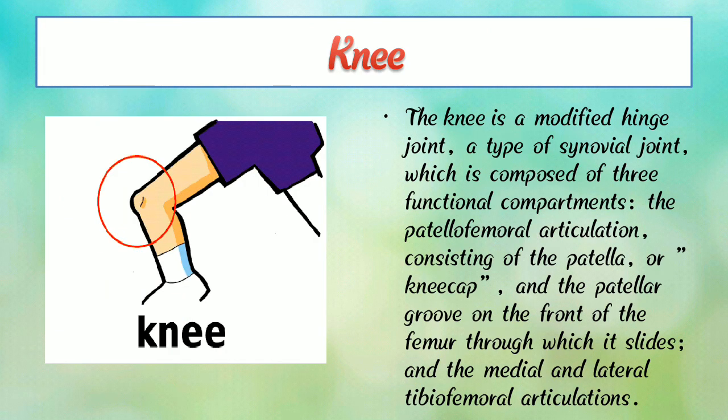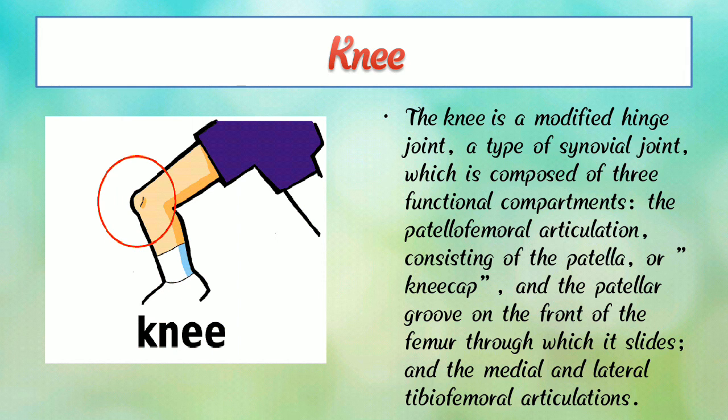So here we can see a photograph of knee. We have two legs and that's why we have two knees. The knee is a modified hinge joint and a type of synovial joint, which is composed of three functional compartments.